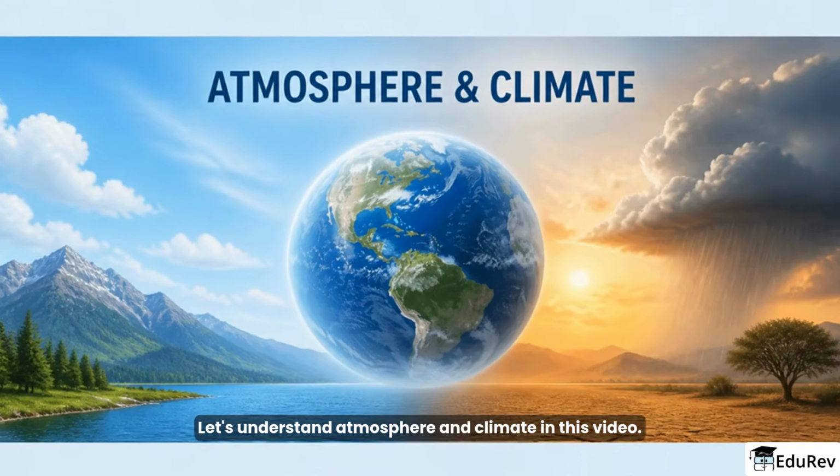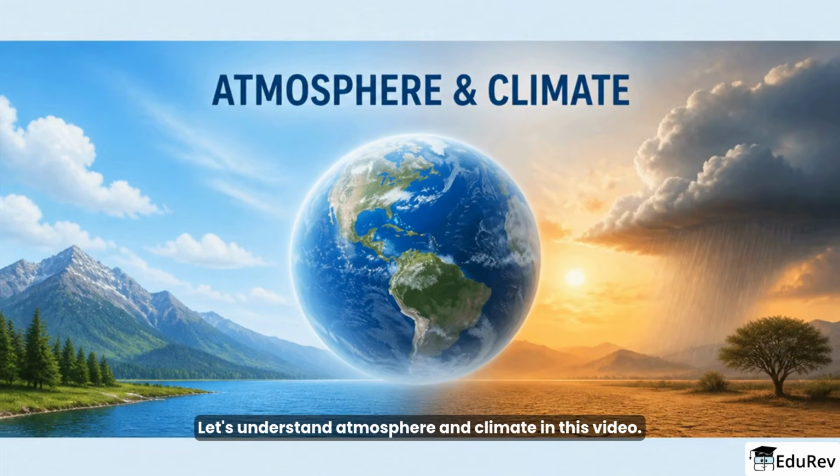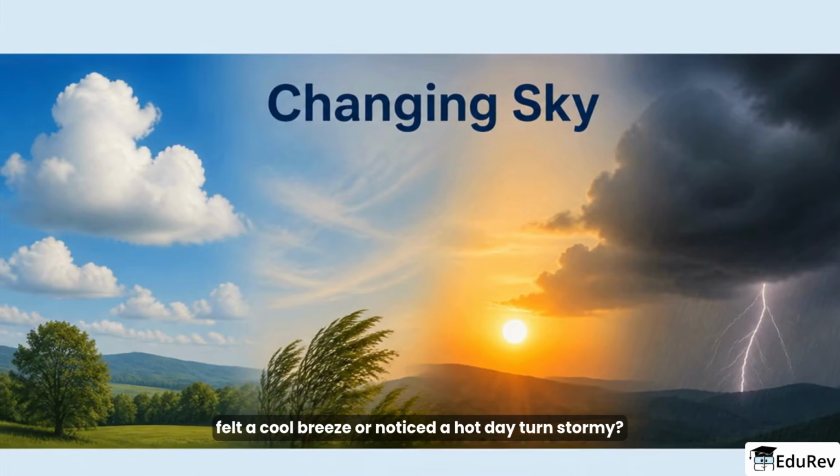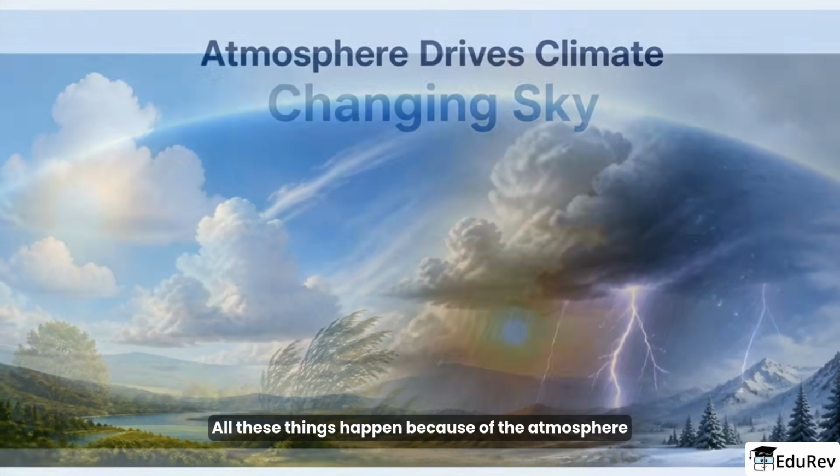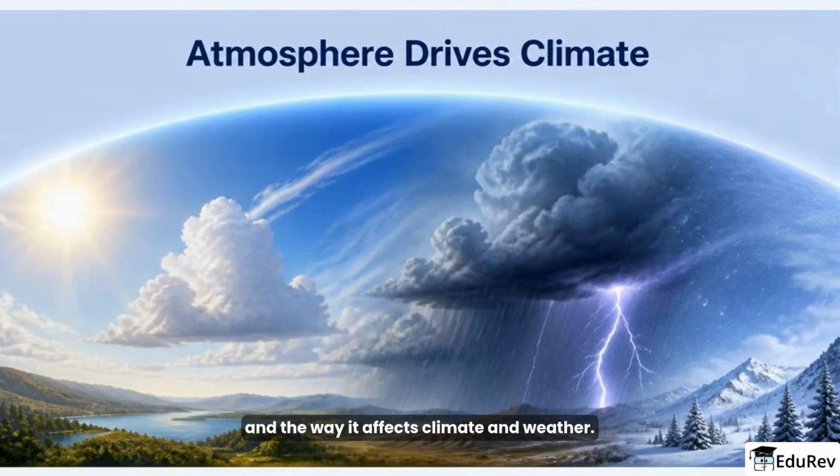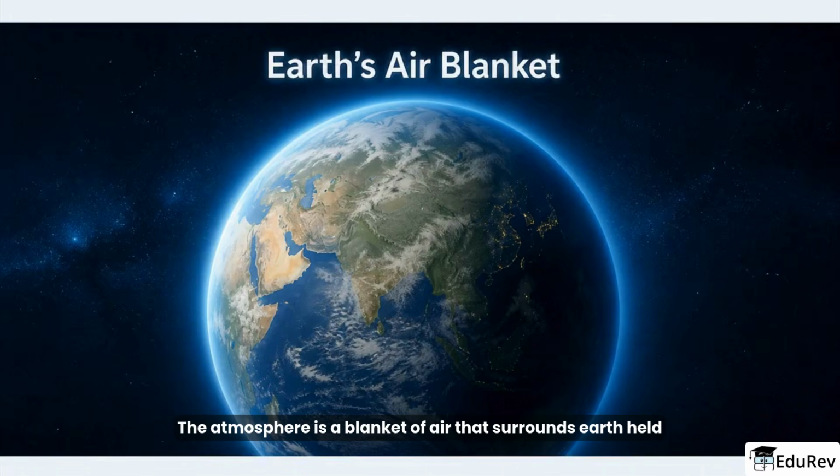Let's understand atmosphere and climate in this video. Have you ever watched clouds move, felt a cool breeze, or noticed a hot day turn stormy? All these things happen because of the atmosphere and the way it affects climate and weather. The atmosphere is a blanket of air that surrounds Earth, held close by gravity, the pull of Earth's mass.